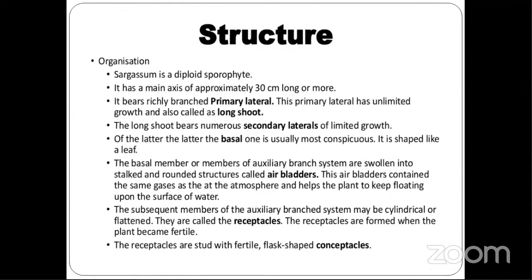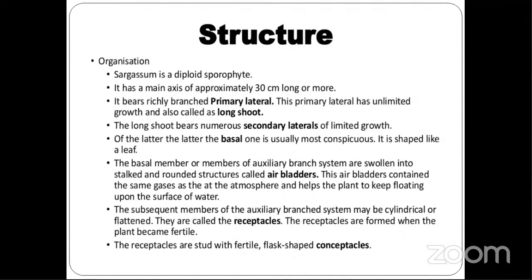Shoot means stem, so there are shoots of limited growth and shoots of unlimited growth. The unlimited growth one is called a long shoot. So the main axis has two types of branches, primary laterals and secondary laterals. The primary laterals are of unlimited growth and the secondary laterals are of limited growth, and they look like leaves.